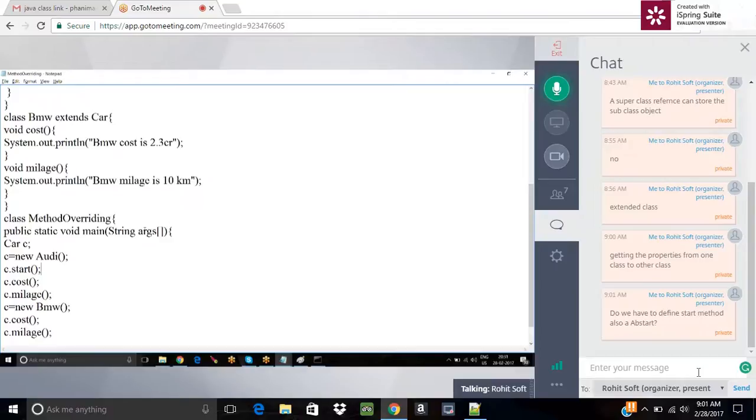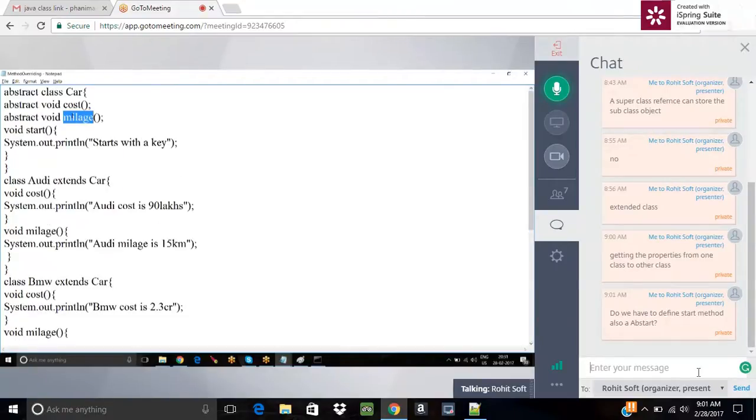So, the question you can ask: do we have to make the start method abstract? No, that's the difference, right? If you are declaring it as abstract, you can't have the body. That you have to understand. An abstract class can have abstract methods and it can also have concrete methods.